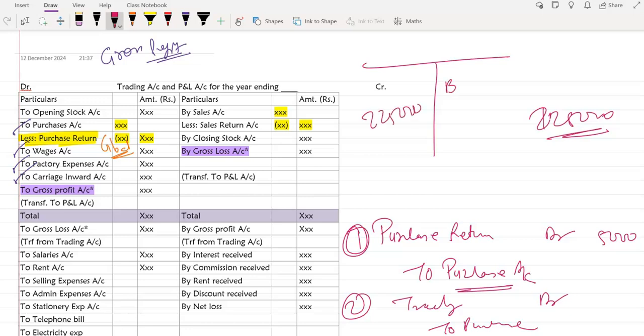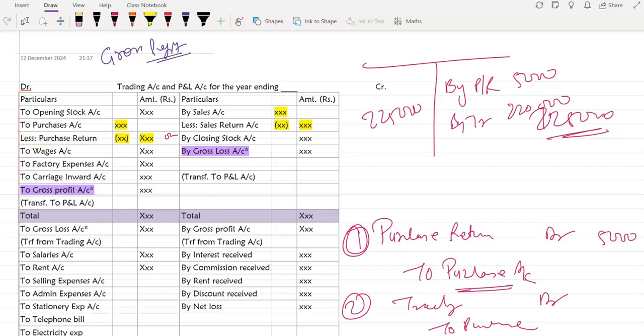Now you will write here by purchase return 5,000, then by trading account 2,20,000. So you write 2,25,000, subtract 5,000 and you get 2,20,000 netting the outside. Is this clear, Disha? Yes, ma'am.